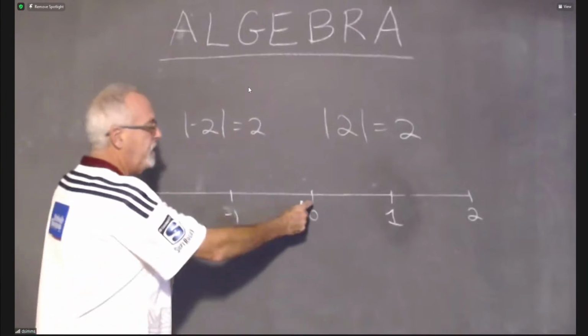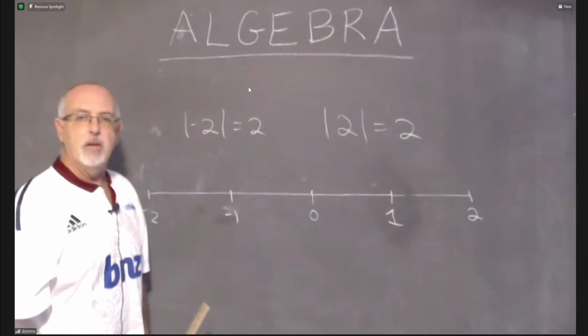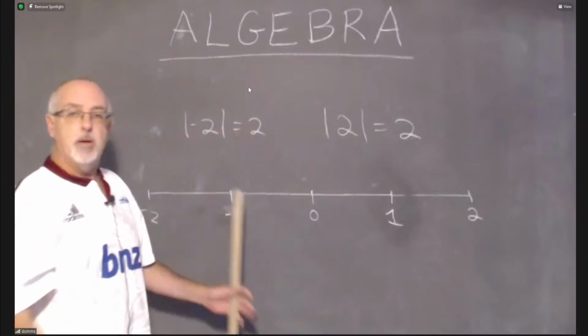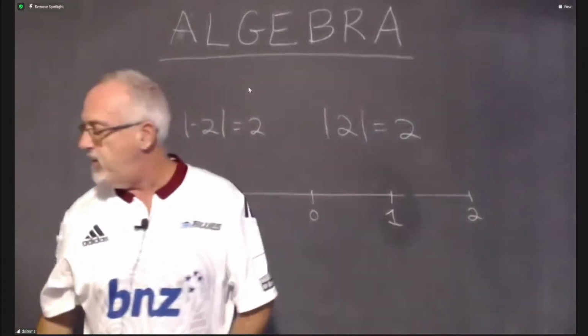When I want to know how far it is between here and here, I don't want -2 feet as the answer. I want 2 feet as the answer, and I can just make that happen by using my absolute value symbols in a clever way.